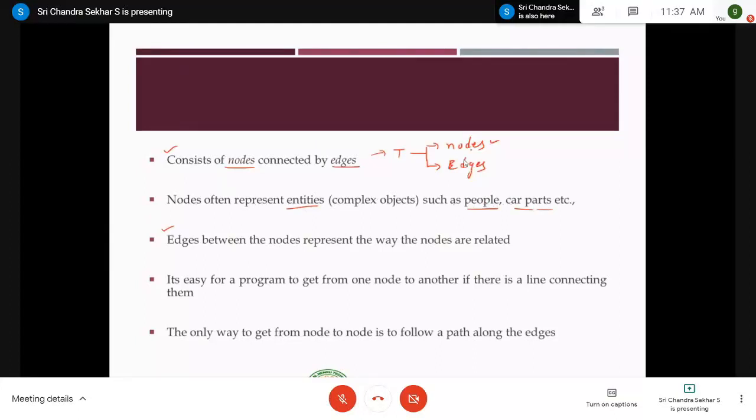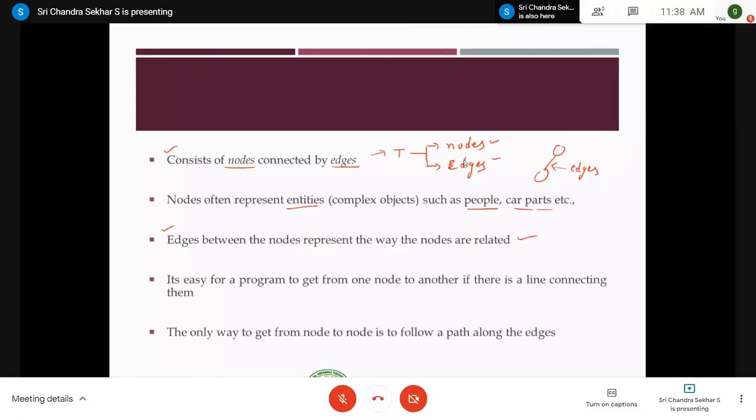Anything can be represented using nodes. Similarly, the other part of the tree is edges. These edges are nothing but arcs that connect different nodes. So one node is connected to another node. The nodes are connected by using arcs, which we call edges, right? So edges between the nodes represent the way the nodes are related.